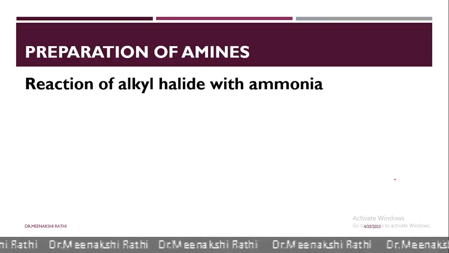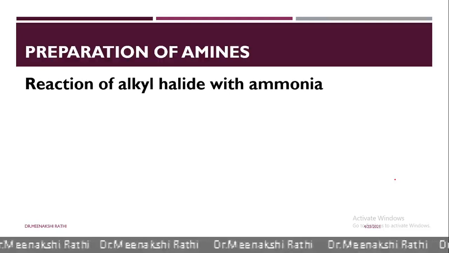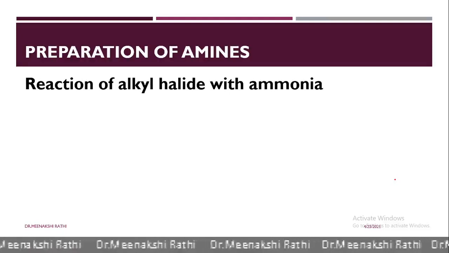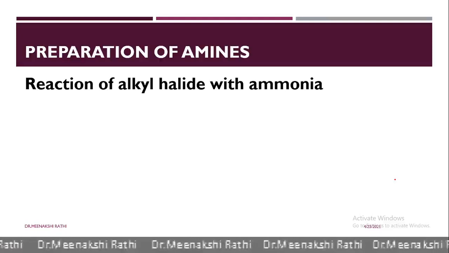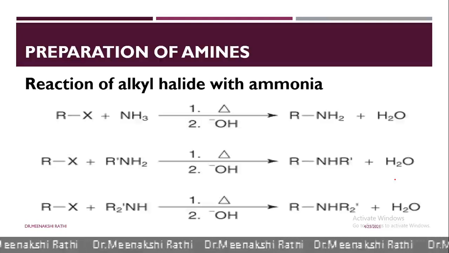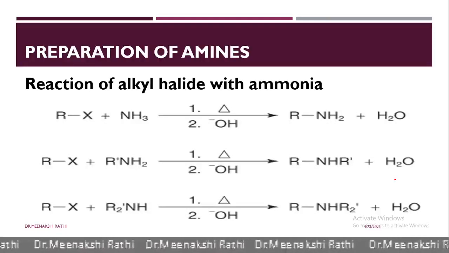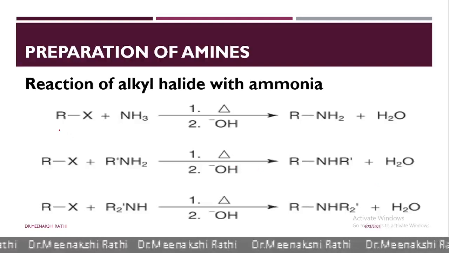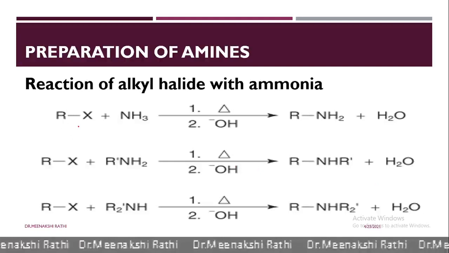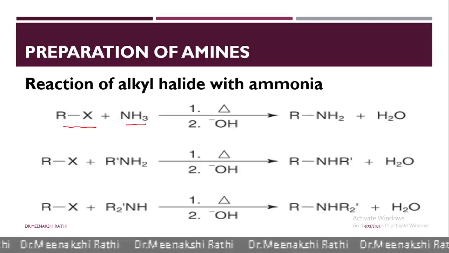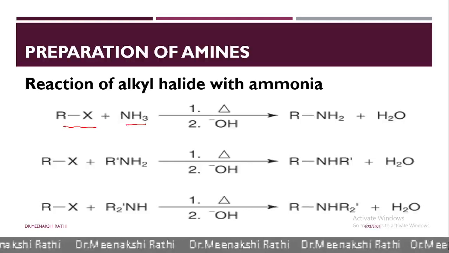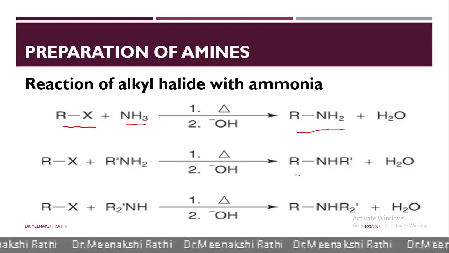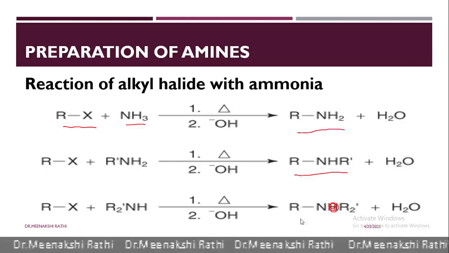Now let's discuss some preparation of amines. First is the reaction of alkyl halides with ammonia. Now here you can see that amines can be prepared by heating alkyl halides with alcoholic ammonia in a sealed tube. A mixture of primary, secondary and tertiary amines is obtained.